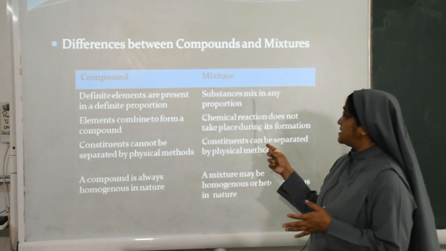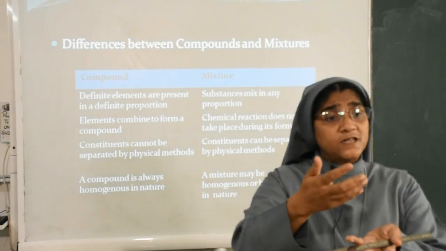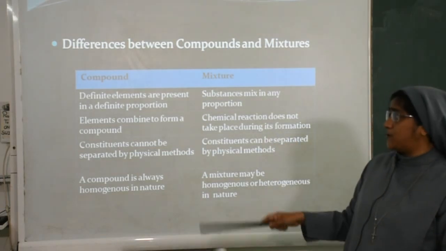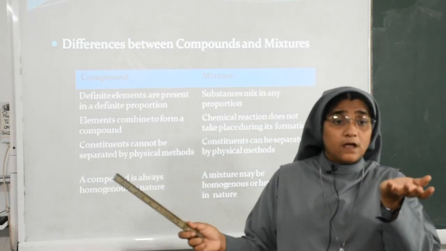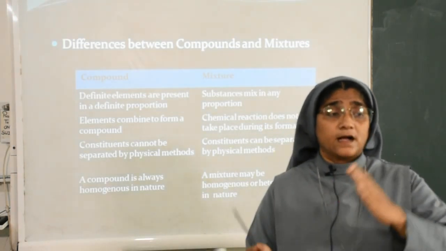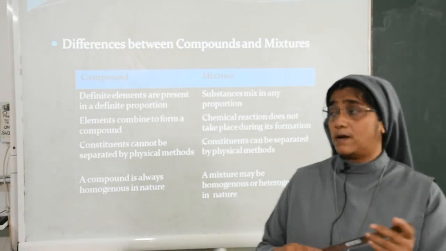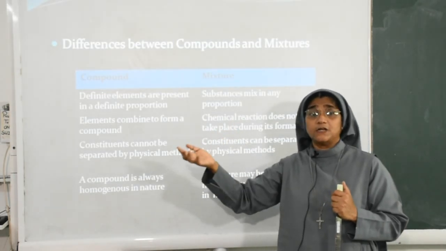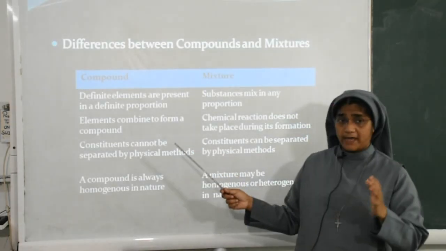But in a mixture, substances mix in any proportion. I told you I am adding sugar in the beaker, so however much we want we can add, in any proportion. Second point, elements combine to form a compound. How is a compound formed? Hydrogen reacts with oxygen, it gives water. Carbon reacts with oxygen, carbon dioxide. Hydrogen reacts with oxygen to form a new substance, that is a compound.